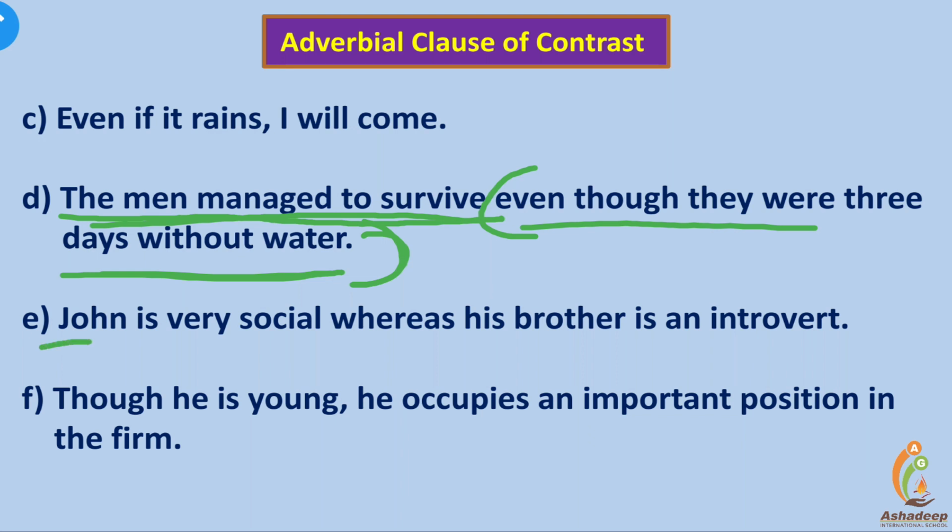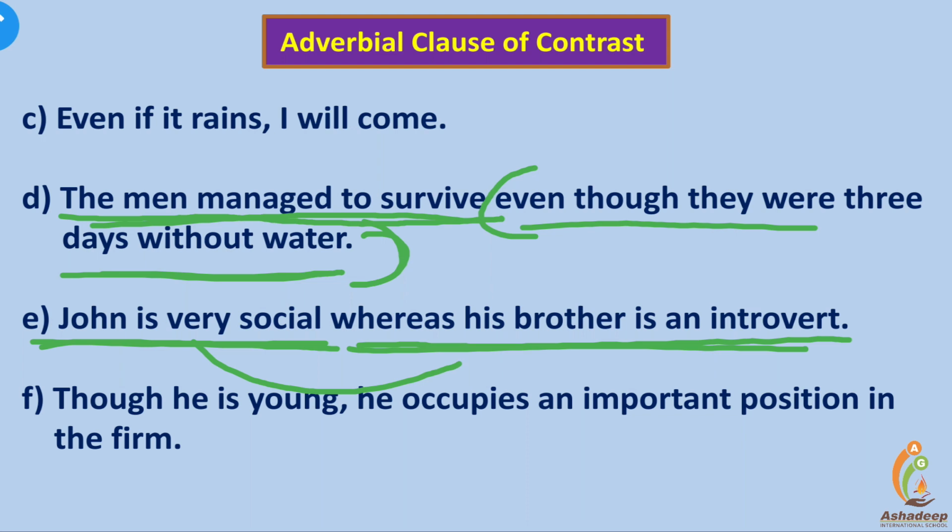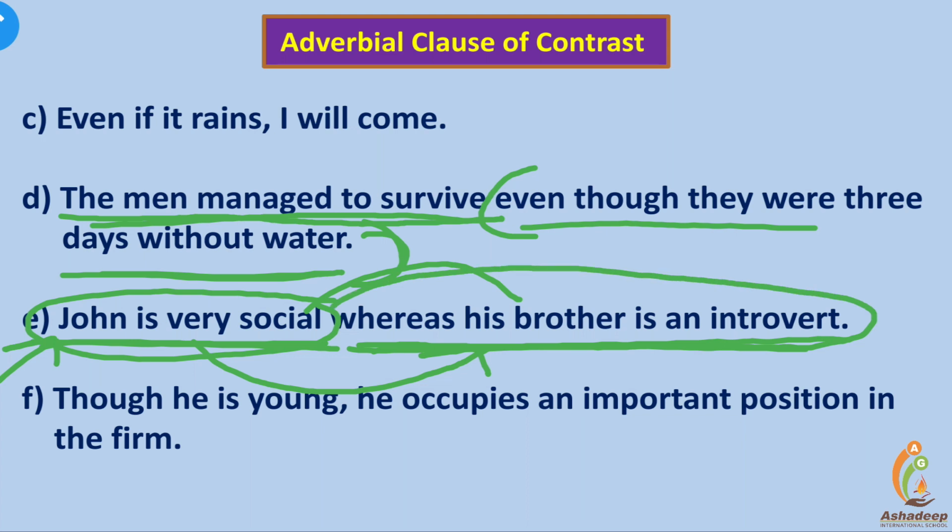John is very social, whereas his brother is an introvert. There is contrast in both parts of the sentence. John is very social is independent, and that's why it's the main clause. The later part shows the contrast with the main idea: whereas his brother is an introvert.